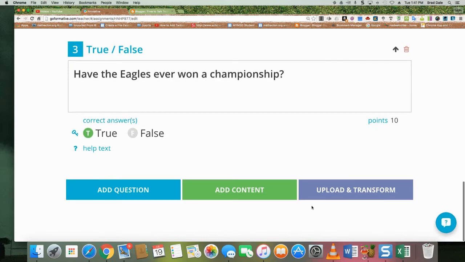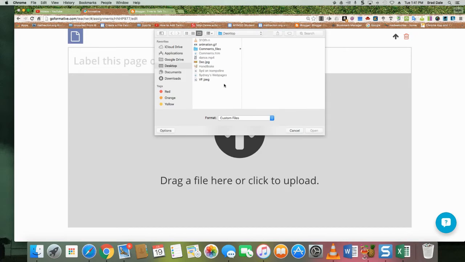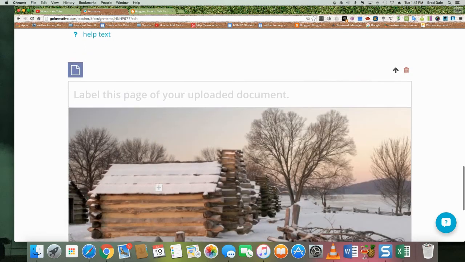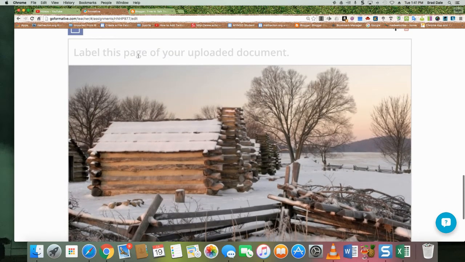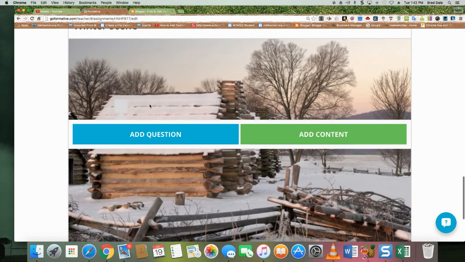Now, the next one that I like is this upload and transform. What I'm going to do is click on a file here. I'm just going to click on the Valley Forge picture. In this case, it places it in here. It places it down here. Label this page. I'm just going to label it winter scene. And I'm going to place a question right here.